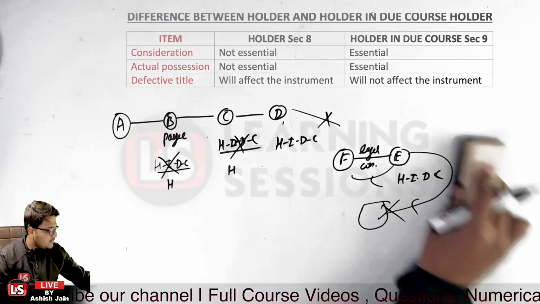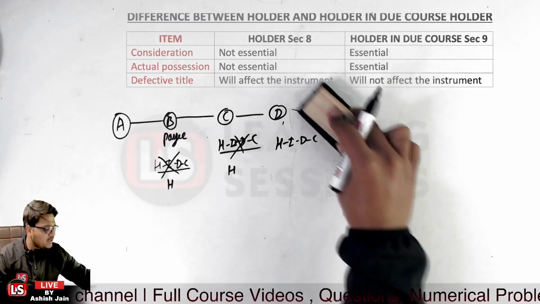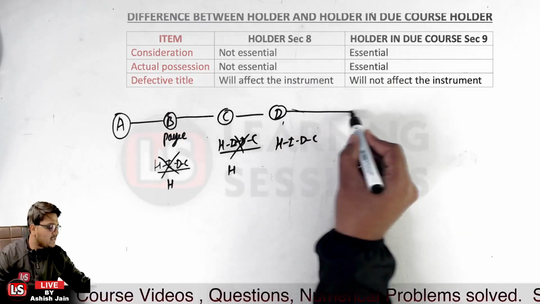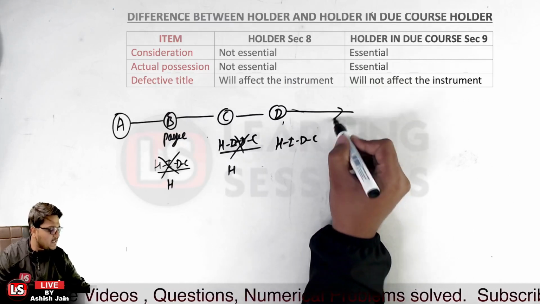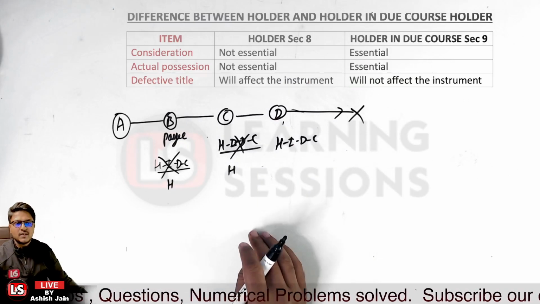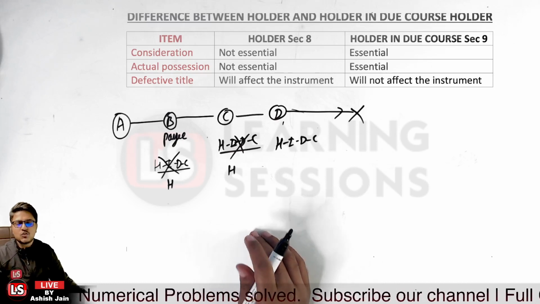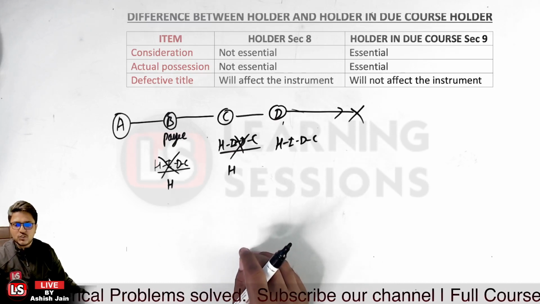Now let's consider the chain only up to person D. In that case, if the instrument was presented and dishonored, which parties can person D sue?